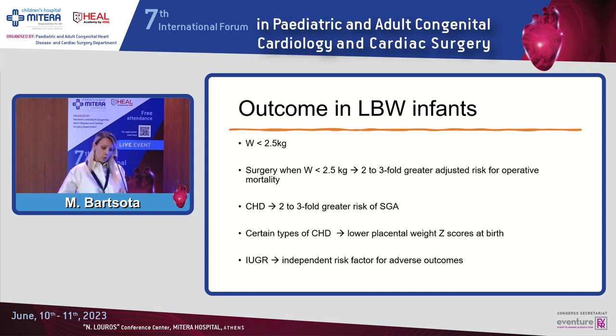And we also know that congenital heart disease is associated with higher risk of intrauterine growth restriction. Researchers are trying to find why this is happening, and there are a lot of studies ongoing, but one recent study showed that certain types of congenital heart disease, such as double outlet right ventricle, tetralogy of Fallot, and VSD, were associated with lower placental weight scores at birth, and this actually was associated with growth restriction. And IUGR is an independent risk factor for adverse outcomes.